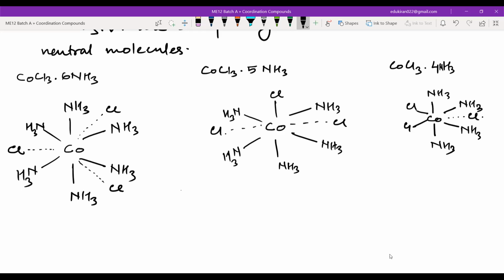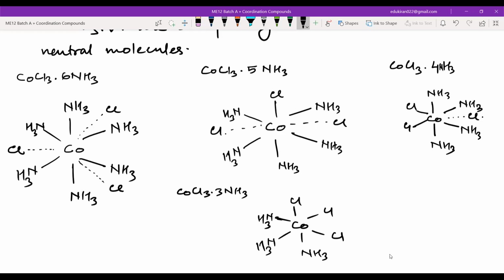And if you want to write the structure of CoCl3 dot 3NH3, you'll see that cobalt is like this. It has Cl, Cl, Cl, NH3, NH3, NH3. As you can see in the first cobalt, the primary valency is due to the negative ions, because of the chlorine ions, right?